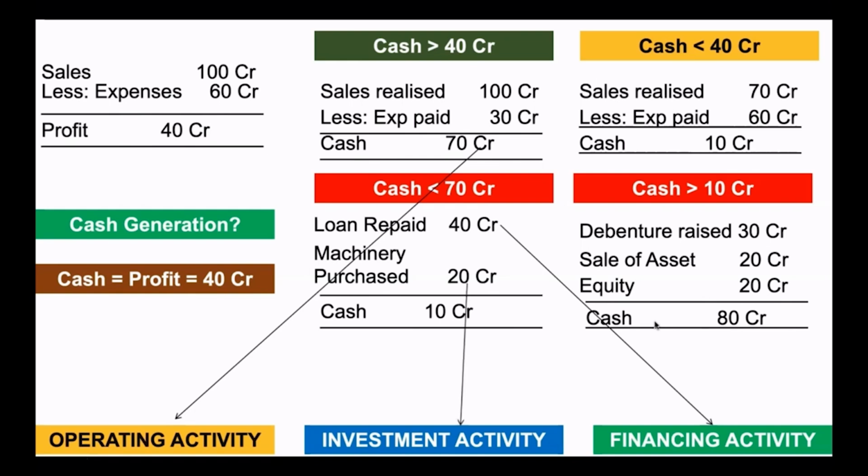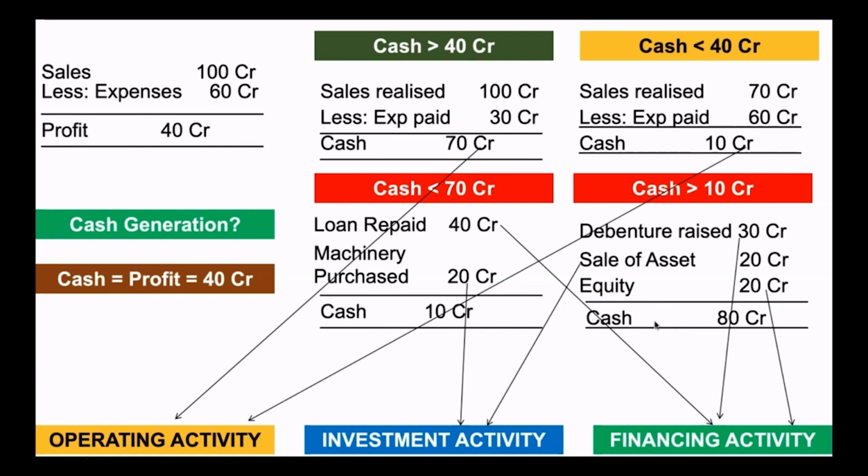Look at this machinery purchase of 20 crore. They are investing their money. It's an investment activity. Whereas this debenture of 30 crore coming in is the result of financing activity. And they have sold assets for 20 crore. They are disposing of their investments, a result of investment activity. Whereas this equity of 20 crore which had come in is a result of financing activity. And finally the 10 crore cash is a result of operating activity.